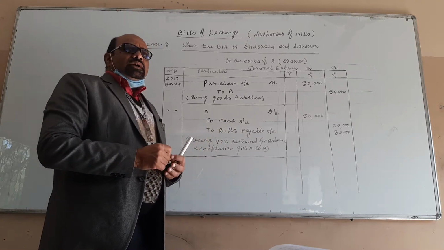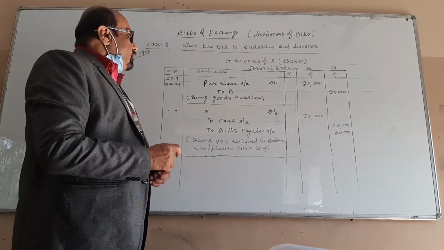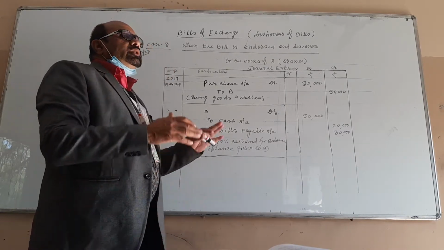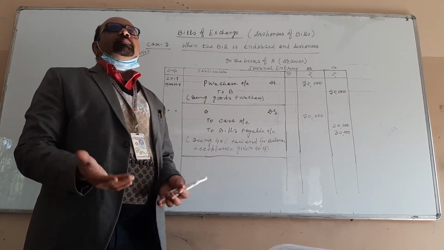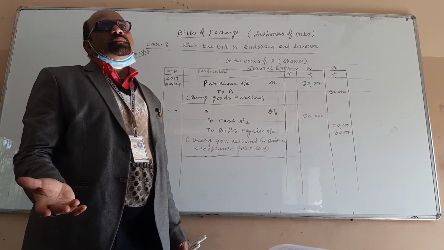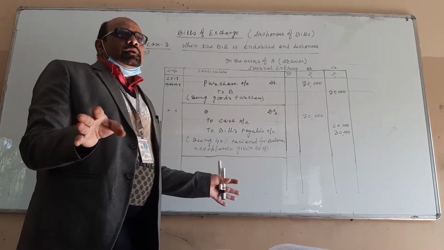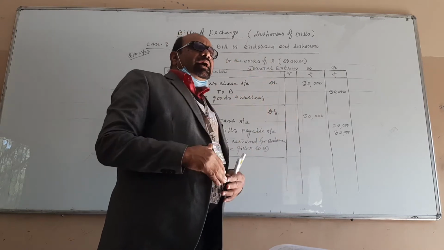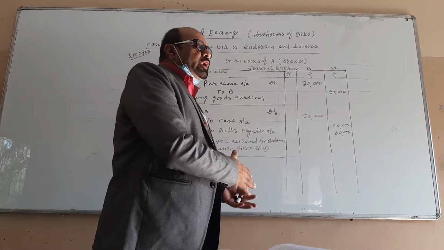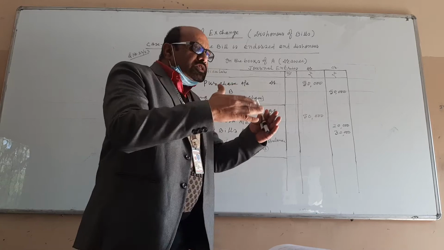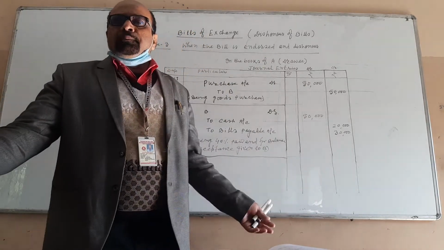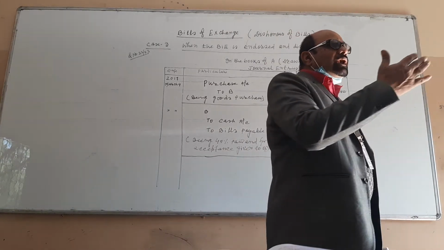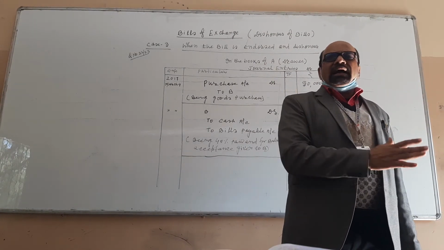Now students, you know very well that the duty of the drawee is what? To make the payment when the bill matures and nothing else. There are different cases we had studied: bill is kept by the drawer, bill is discounted by the drawer, bill is endorsed by the drawer to a third party, bill is sent to the bank for collection, bill is returned under rebate, whatever may be the case.